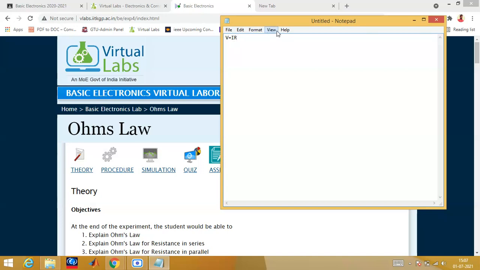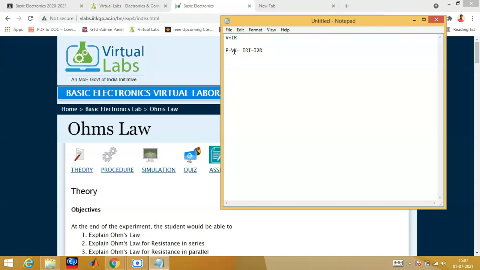Similarly, power also, you know the power formula: P equals V into I. Okay, if the voltage value is not given, and they have given you the values of current and resistor, then just simply put IR in place of V. That is nothing but I square R. So I into I into R, you can also calculate like this.